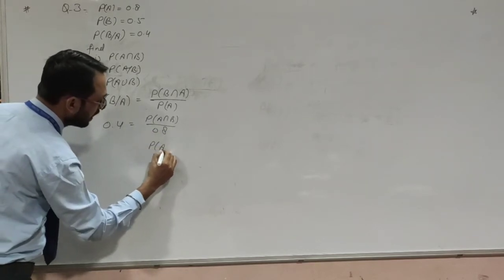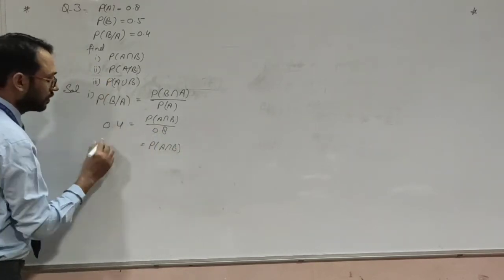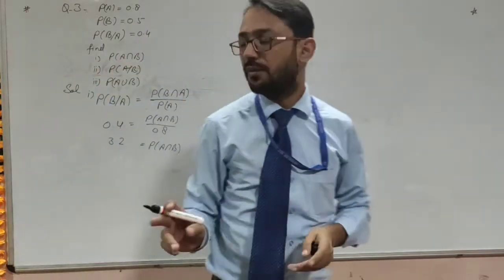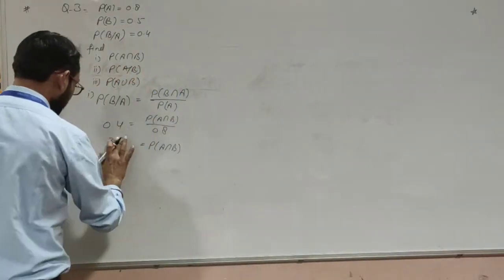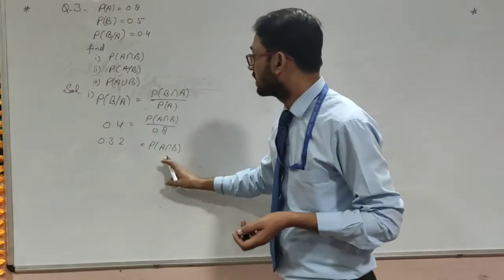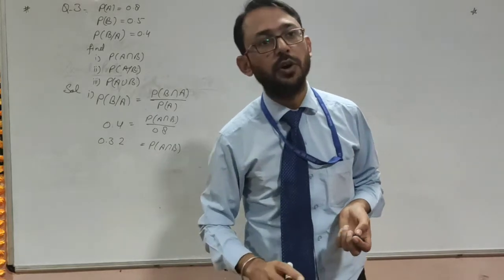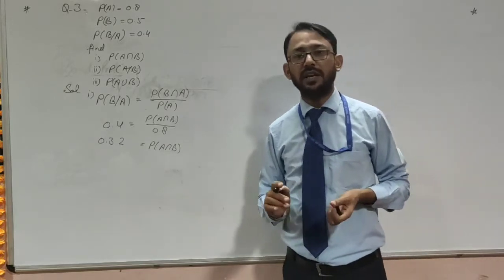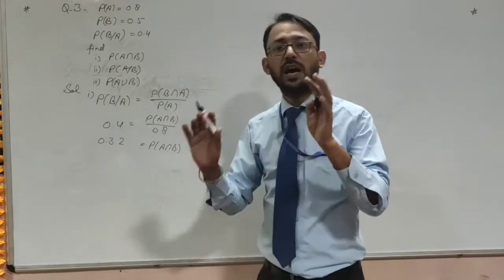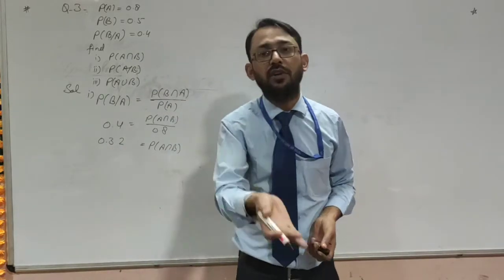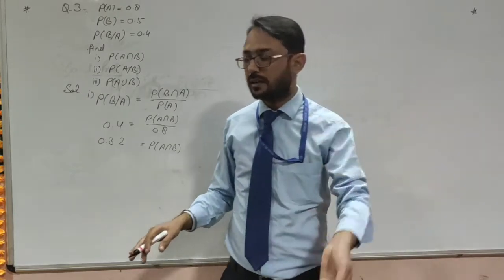So P(A intersection B) will be equal to 3.2. Now we have got the probability of 0.32, it's my mistake. We have got the answer P(A intersection B) is 0.32 for the first case. Now we have got the probability of A intersection B. Initially I had thought I made a mistake because I had written it going above 1, and that is not possible. So while coming back to the camera, I thought this.